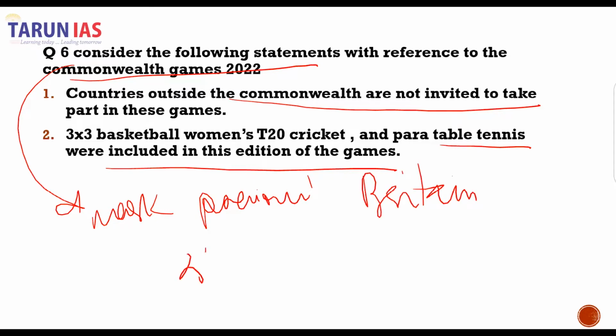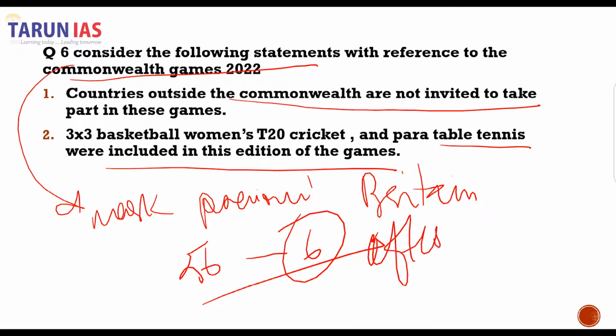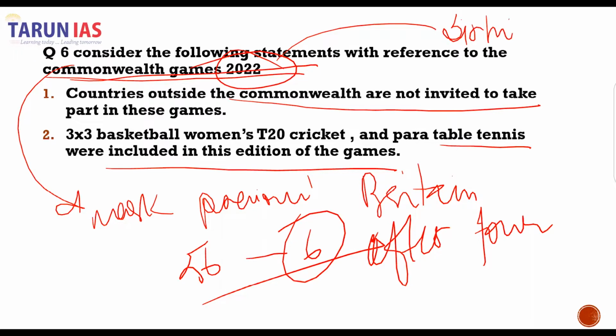The 56 nations are divided into 6 regions, and every 4 years these Commonwealth Games are held, and the 2022 games were held in Birmingham, and countries which are outside the Commonwealth are not invited.